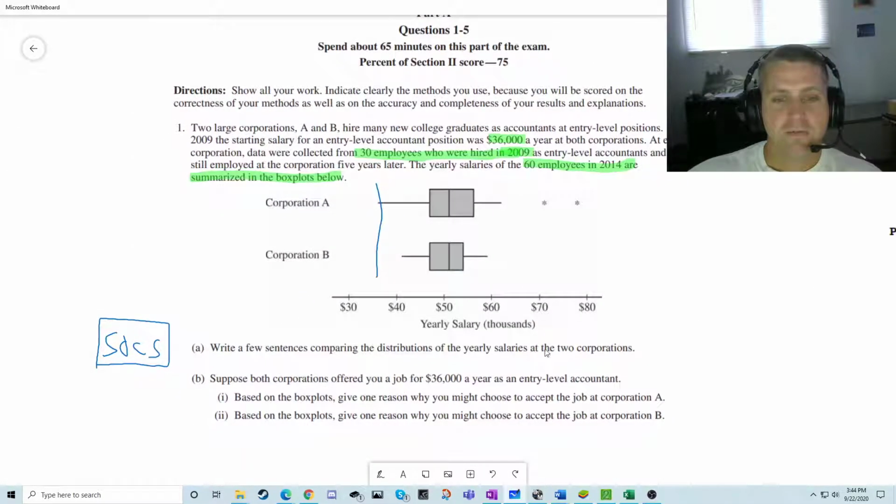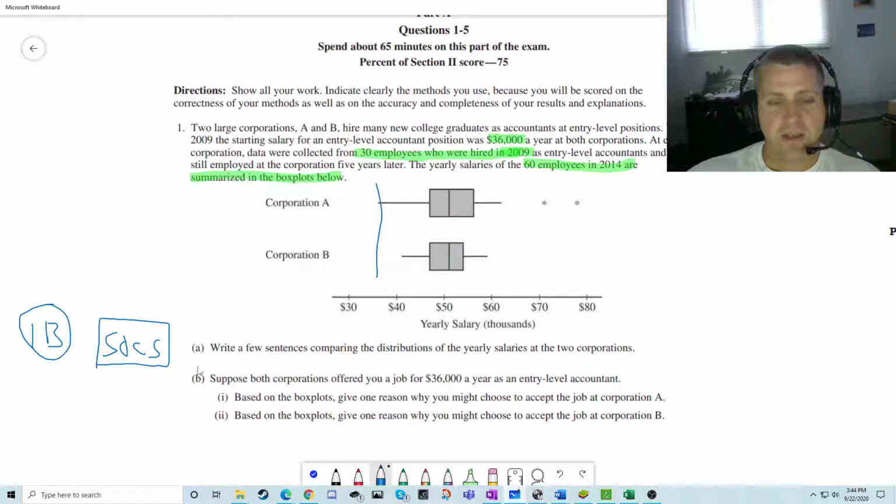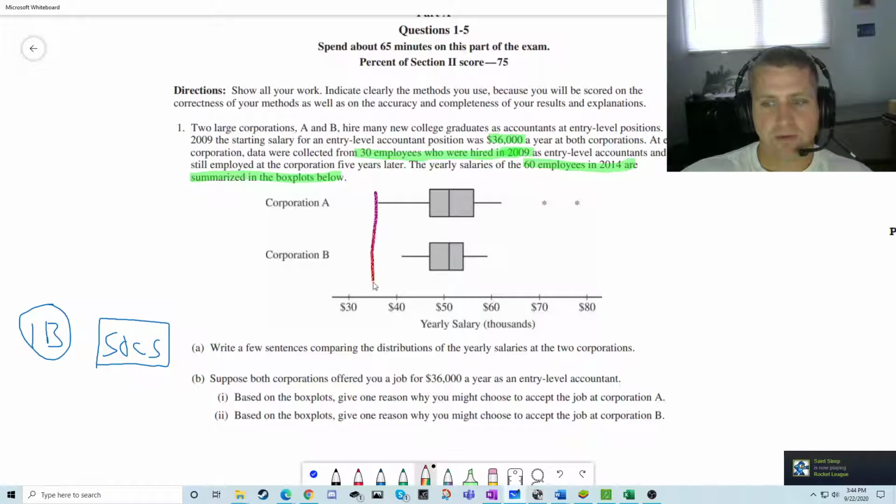Okay. For B, this is the good one for standard 1B in my class. It's the beginning of the year. This is also the beginning of the year. This is about reading these box plots. So I drew a line at 36,000. We can even just keep it. There's a rainbow line. Someone's playing Rocket League apparently.